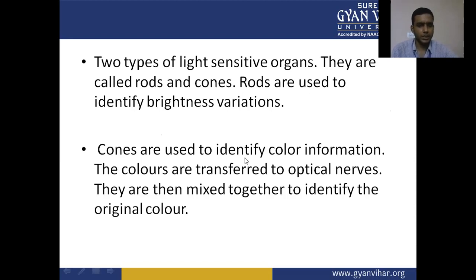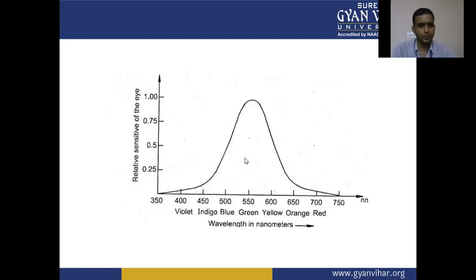They are then mixed together to identify the original colors. So this is the ability to identify the colors or image by our nervous system or retina.